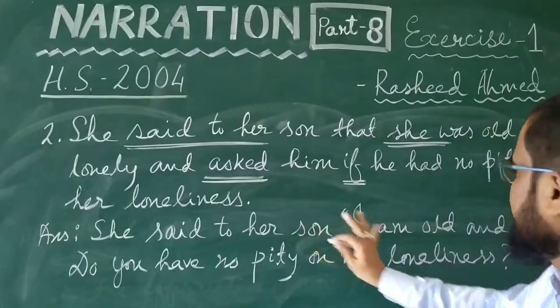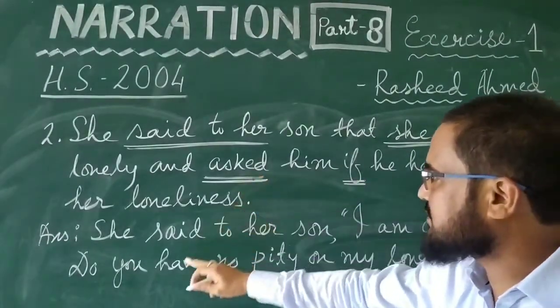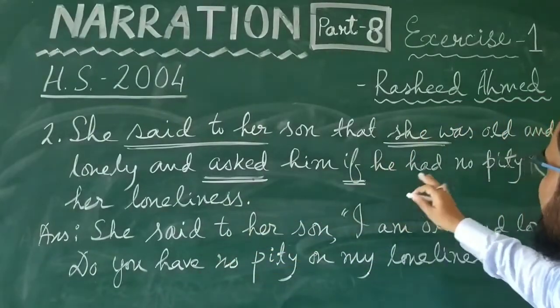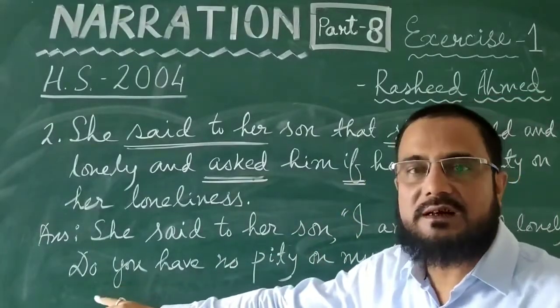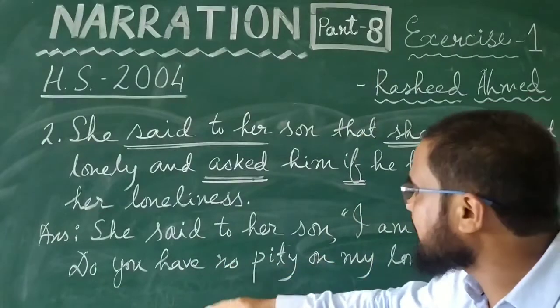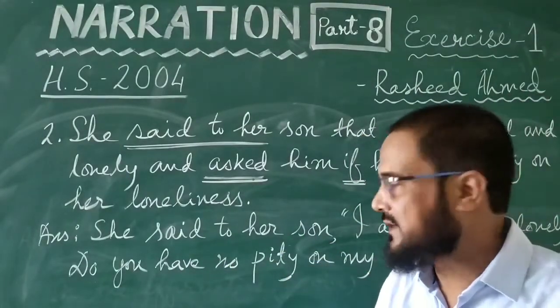This was the first part. Then there is a full stop. Second part that begins with asked. We have started a new sentence in a yes no type question. If he had no pity on her loneliness. "If" means that in direct narration it started with an auxiliary. So if he had no pity, do you have no pity on my loneliness? Her loneliness became my loneliness.